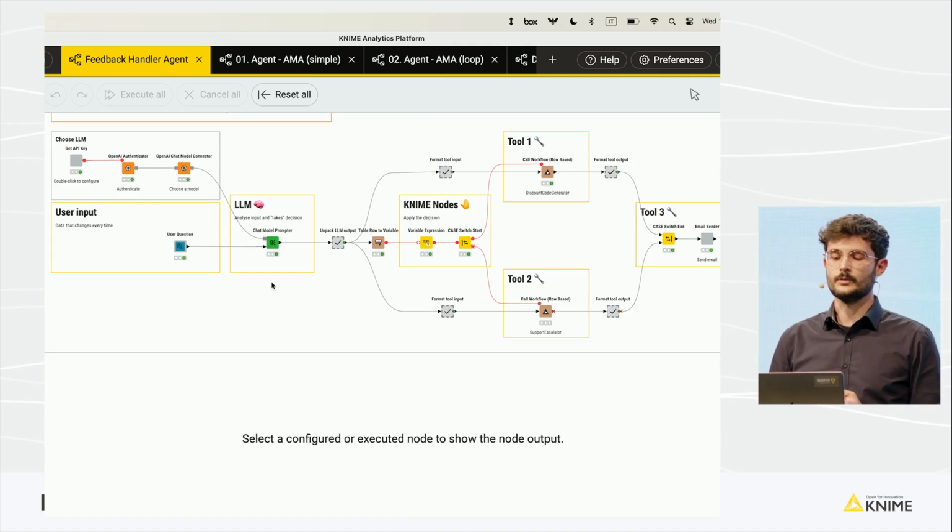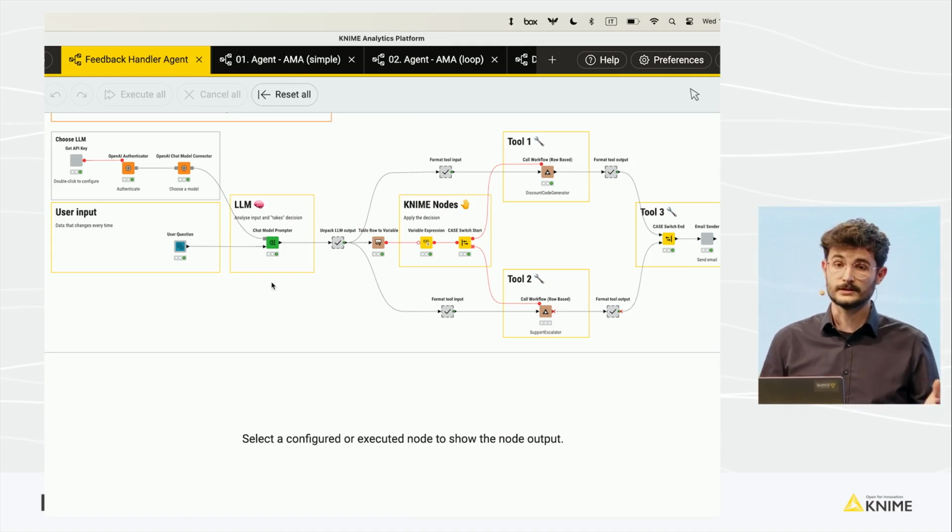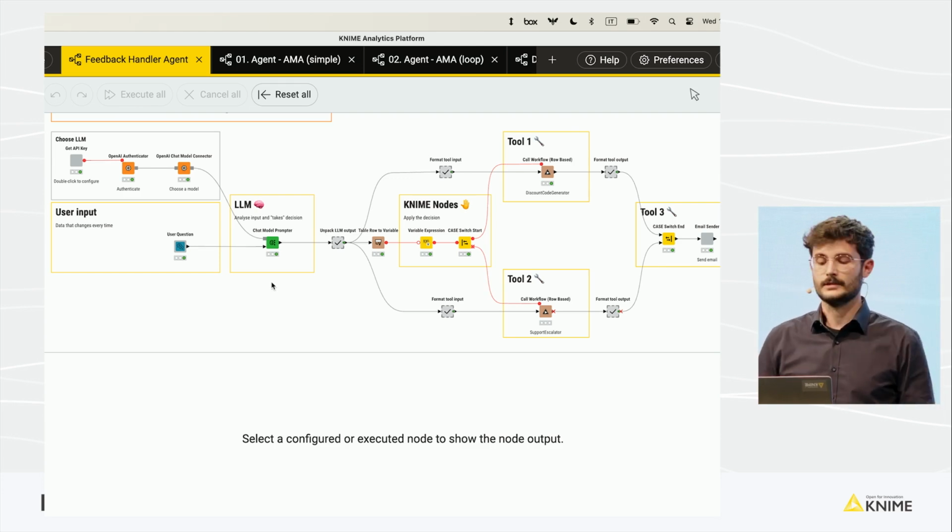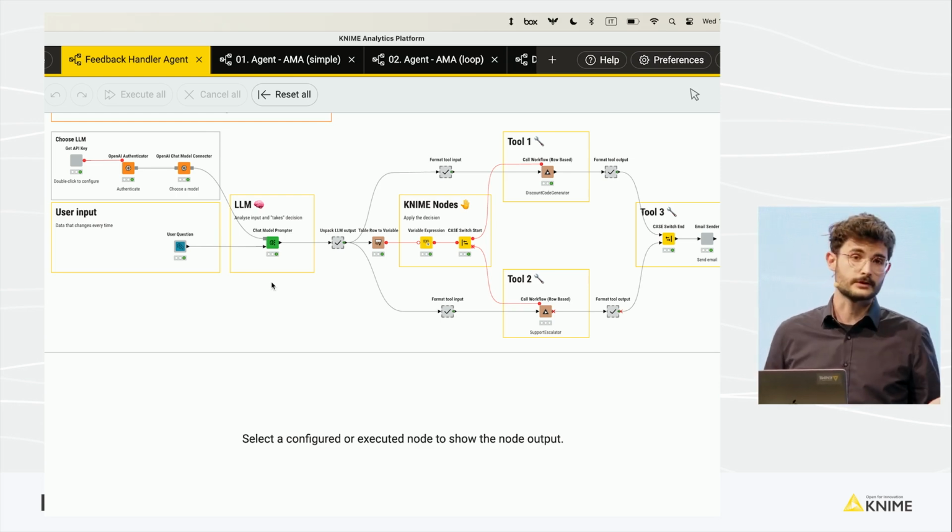In this case, I want to create a discount code if the sentiment is positive. So if I receive nice feedback, then I want to say thank you to the user and say, this is a discount code for you. But if the sentiment of the feedback is negative, then I want to escalate that feedback to support and reply to my user, I'm sorry to hear that, we'll get back to you soon.